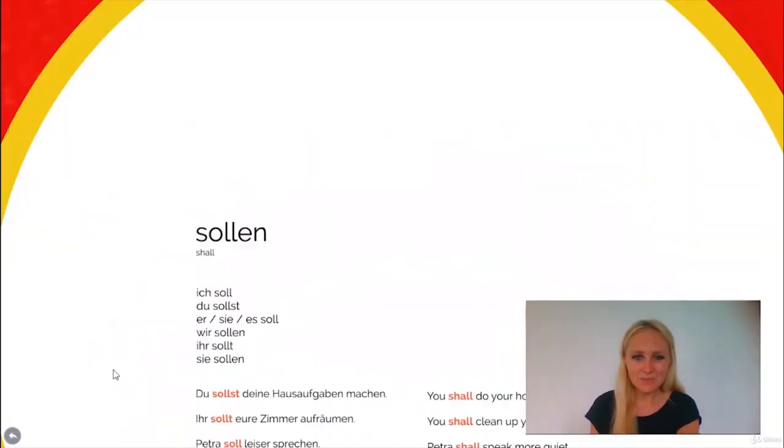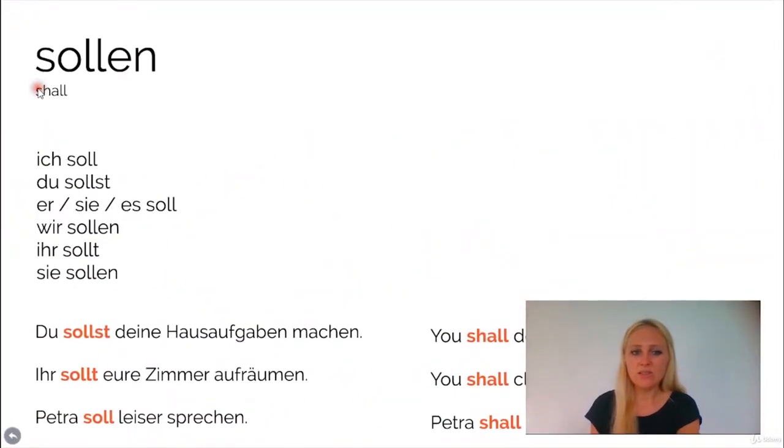Then the next modal verb is sollen. Sollen means shall in English. It is usually used to give orders, to give somebody a task, or to tell somebody what to do. We also use it in questions if you want to make a suggestion, for example, shall we go to the movies. We would also use it in this case in German.